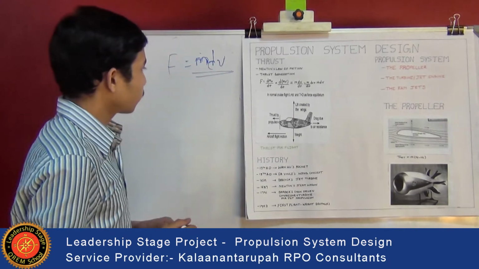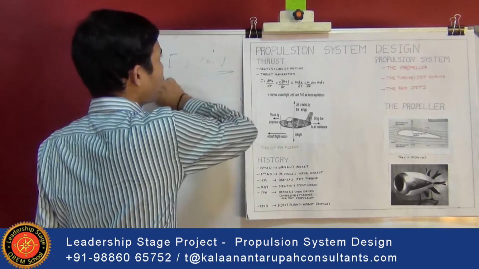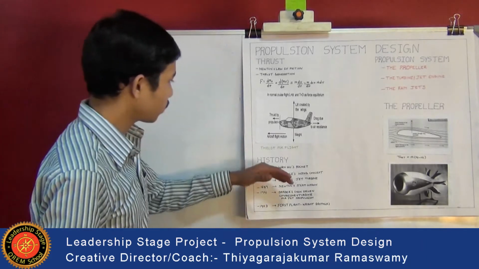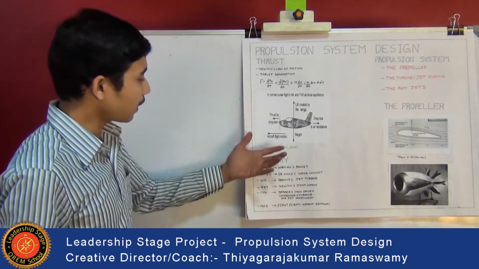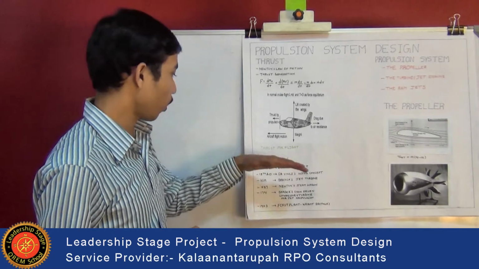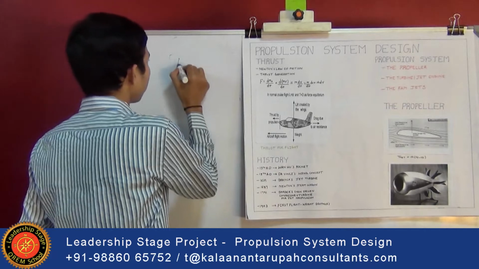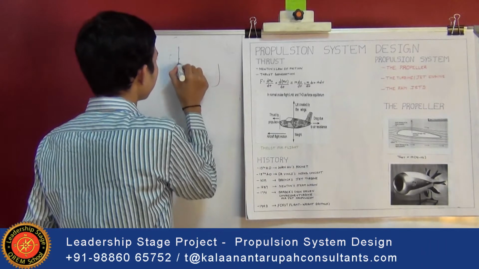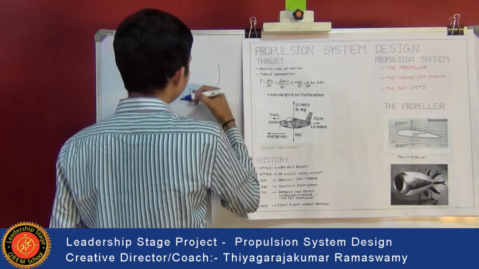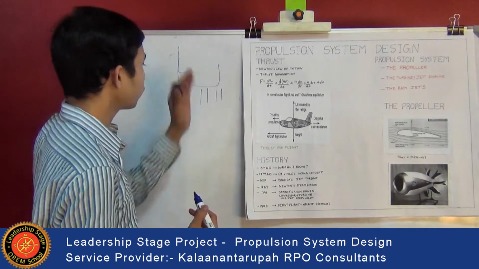Coming to the history of flight and propulsion systems: in the 13th century AD, a man created a rocket. It is not actually known how he created it, but somebody says he created it with his chair and bellows, and because of that he got propulsion and moved up.